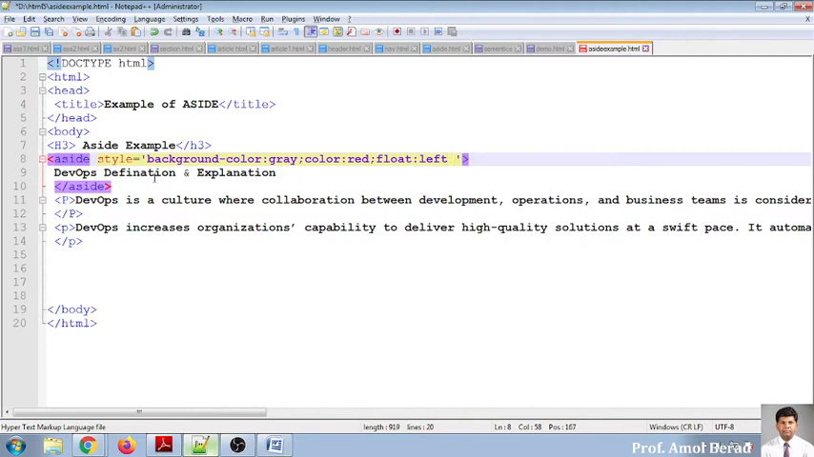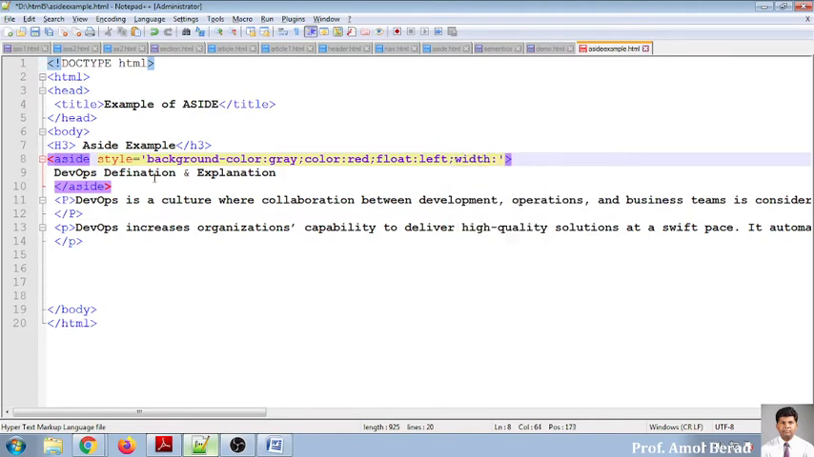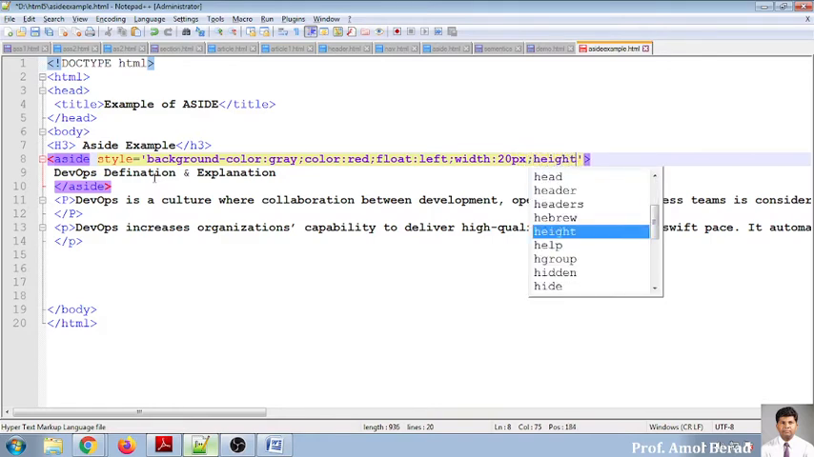Now I want to give some block values. So I want to create a block of some size. So width: 20px; height. I want to give it that. So there is no need of height because width is more than enough.